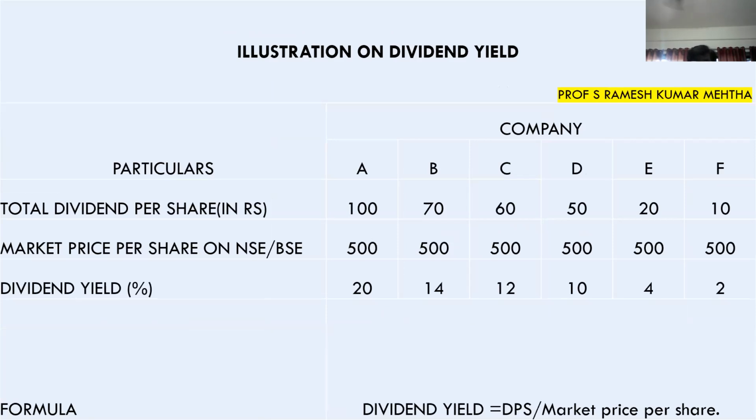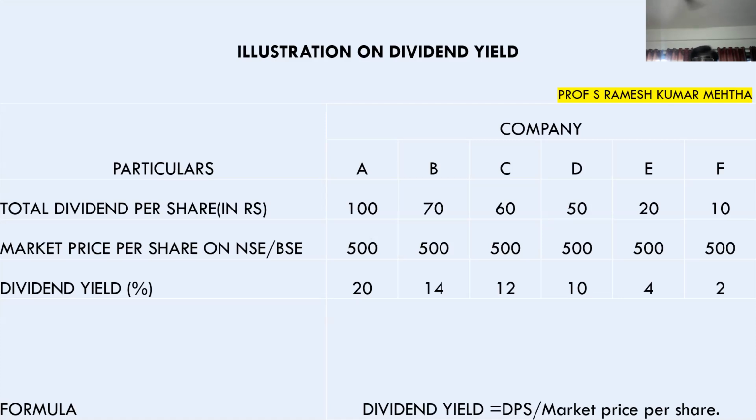So now let's calculate dividend yield. On 500 rupees of investment, the company is declaring a dividend of 20 rupees. It means it is 4%. How did I get it? Dividend per share by market price per share into 100. That is 20 by 500 into 100, which is 4%. So if the dividend yield is very good, then it induces me to invest in this company's share.